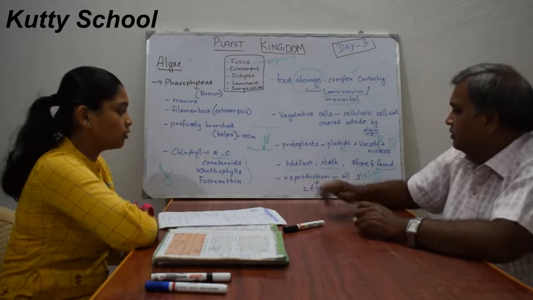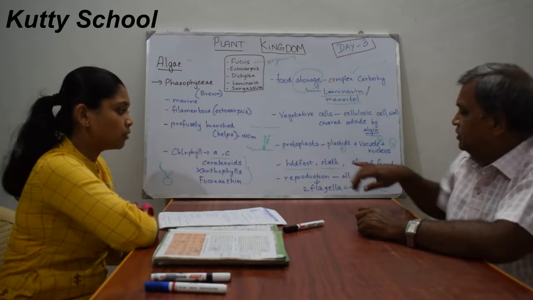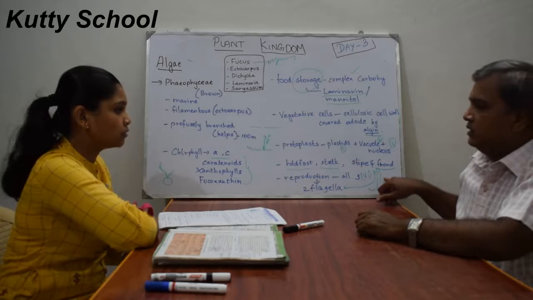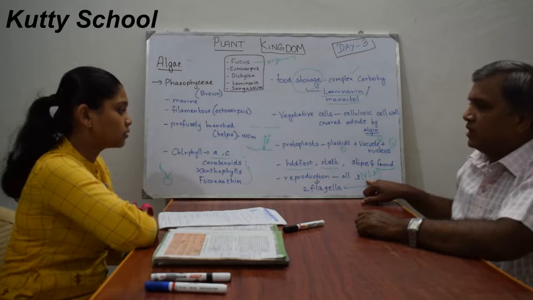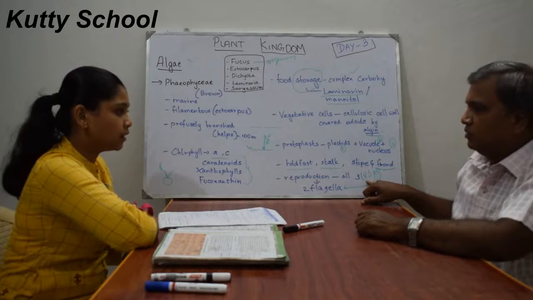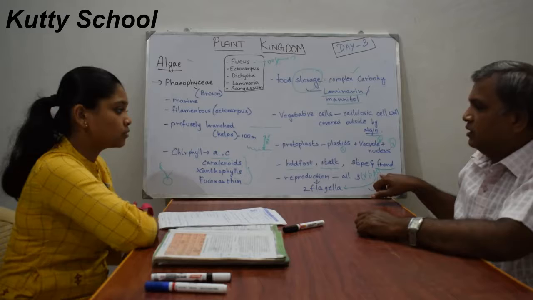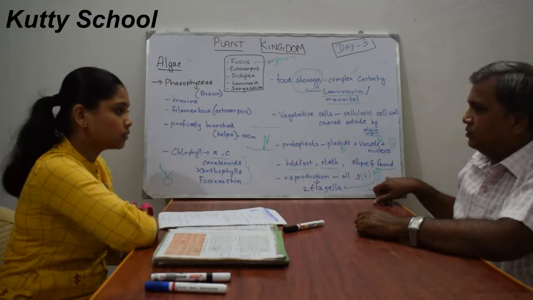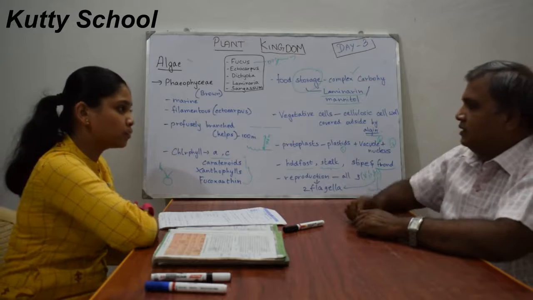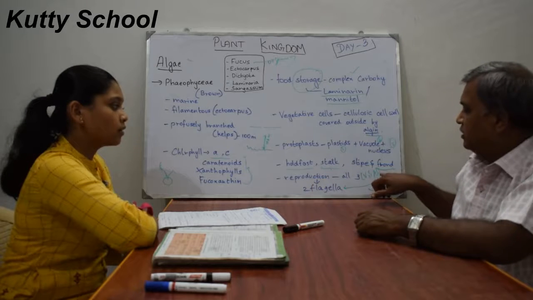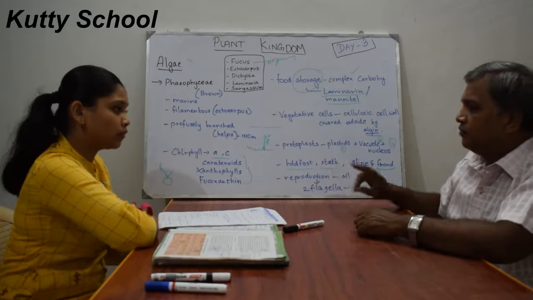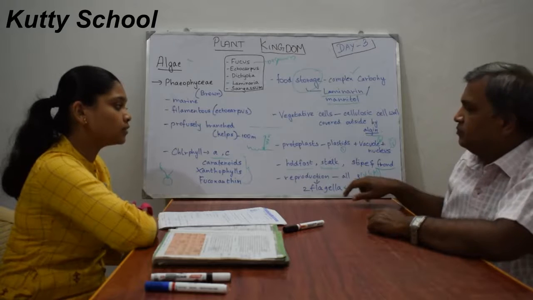In reproduction, all three kinds are available. Vegetative reproduction is through fragmentation. Asexual reproduction is through spores, which are zoospores, and they have two flagella. Both asexual as well as sexual have two flagella. In asexual, the two flagella are unequal.